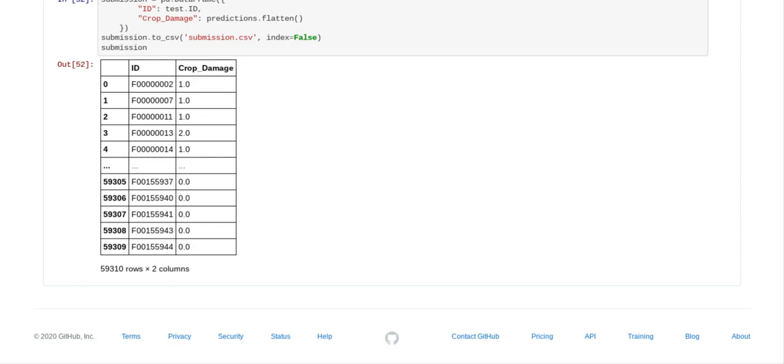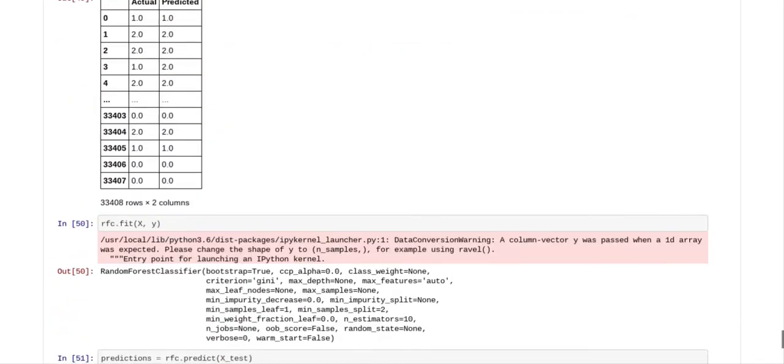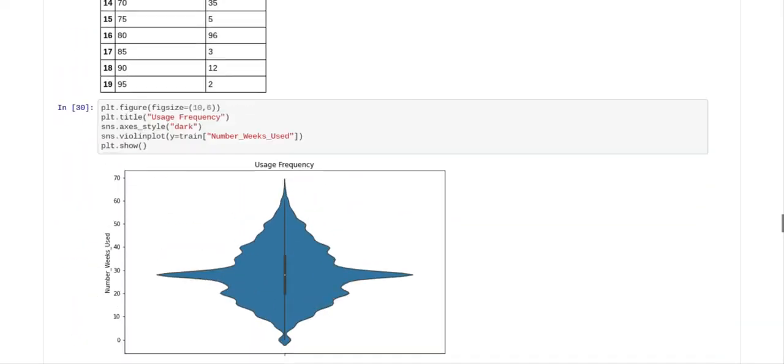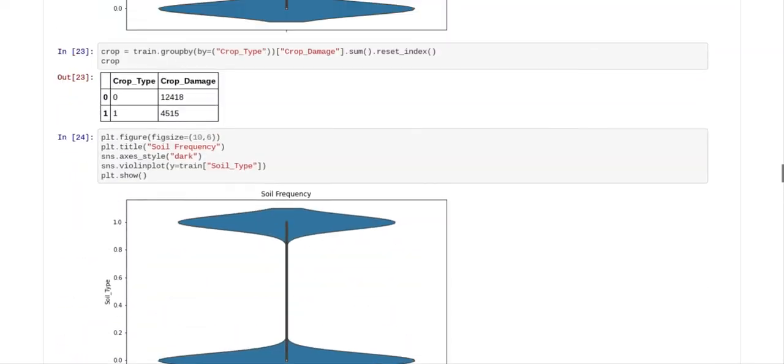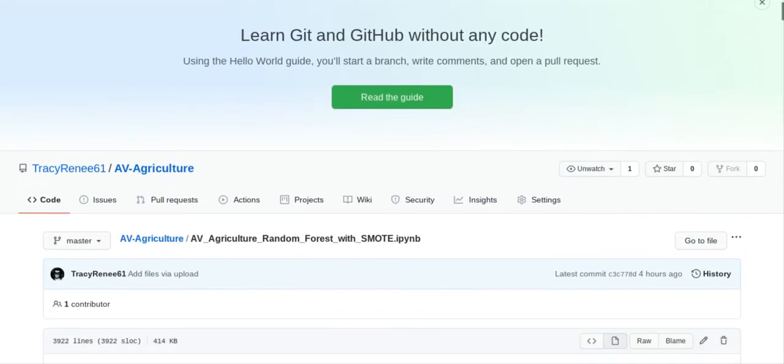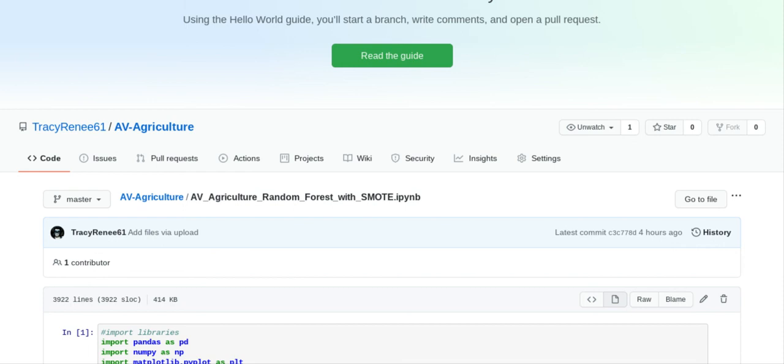And you're more than welcome to use my code. It's on GitHub, and you're more than welcome to look me up and follow along if you want to use the code, because as I said, it'll get you on the leaderboard. You're not going to win with this code, but it will get you on the leaderboard, and it will give you a little bit more understanding of data science and the process that we take to solve problems in data science.